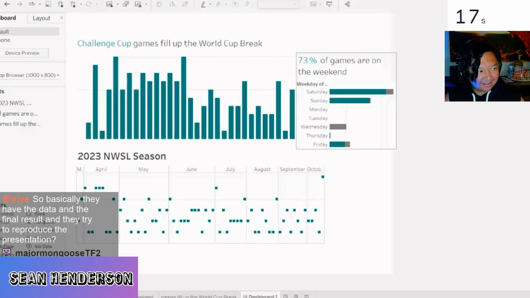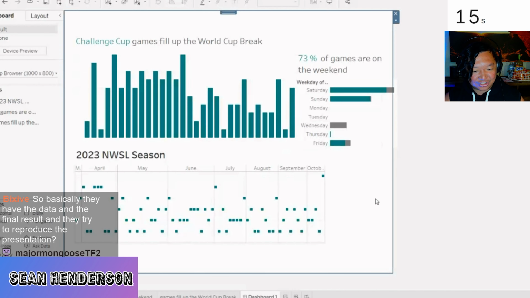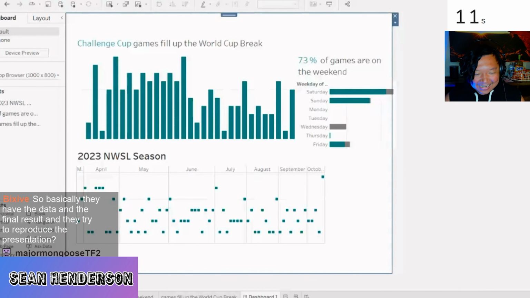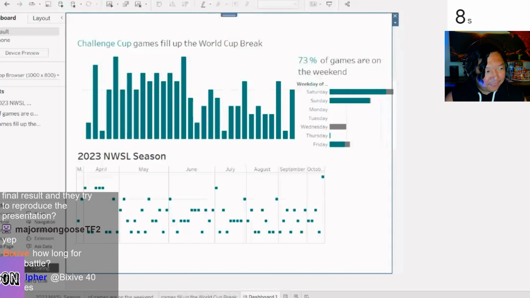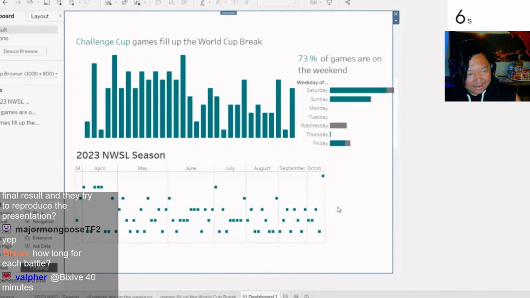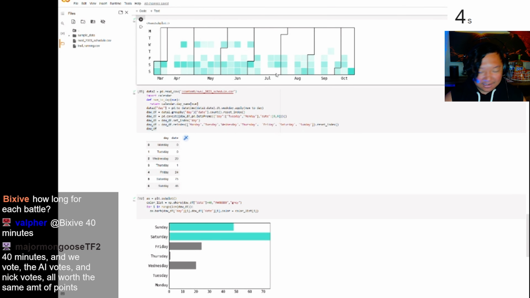Sean Henderson here. Sean Henderson looks like he's trying to just shove this bar plot into the side, but it's not exactly looking perfect like the recreation that we need. 6 seconds left. Here we are with Hunter again, who got off to such a quick start. And we are at time.